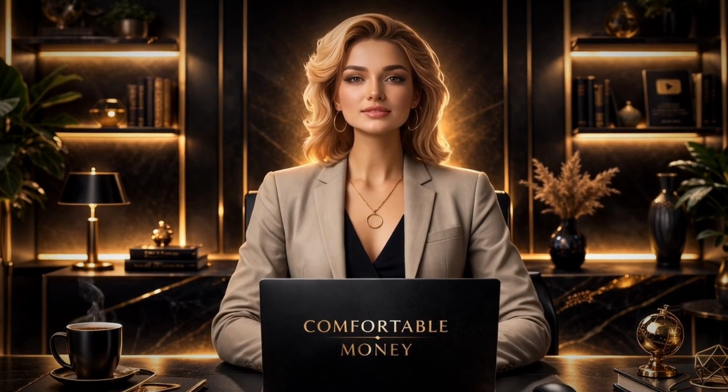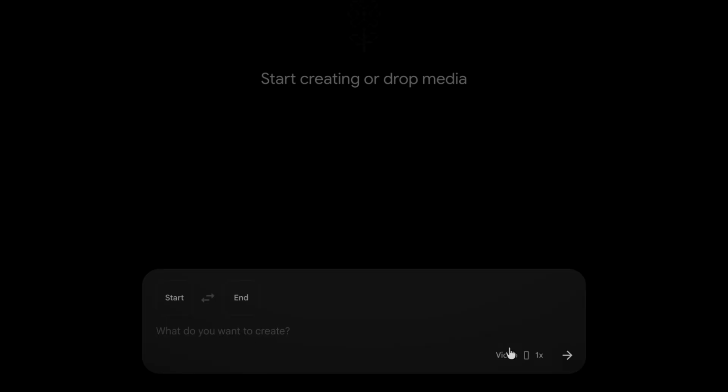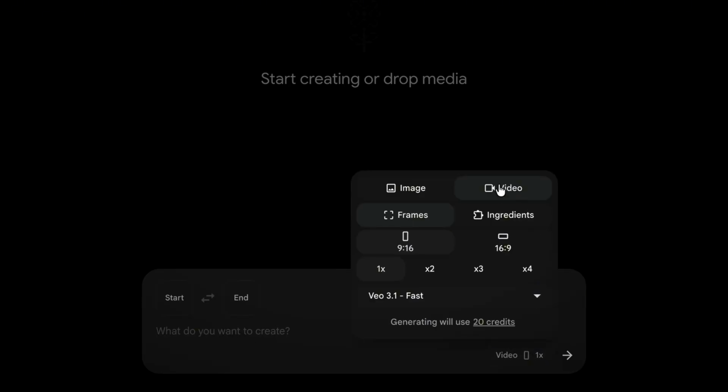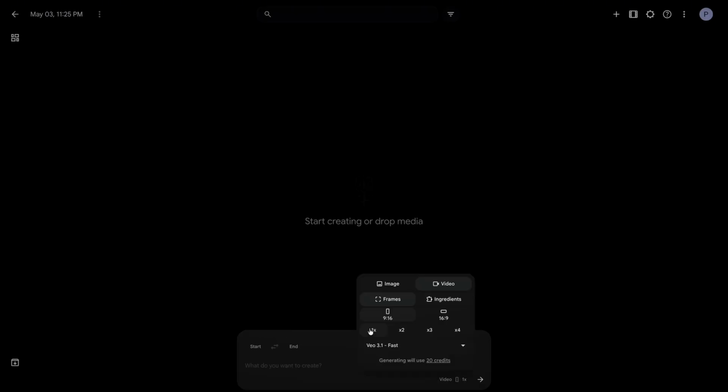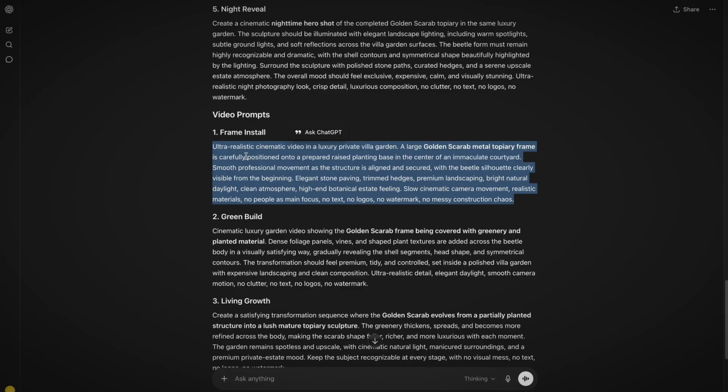Step 3. Generate your scenes in Google Labs Flow. Switch to video generation mode. Set output to 1 per generation. For your first scene, upload the first image into the start field and the second image into the end field. Go back to ChatGPT and copy the first scene prompt. Paste it in and generate.